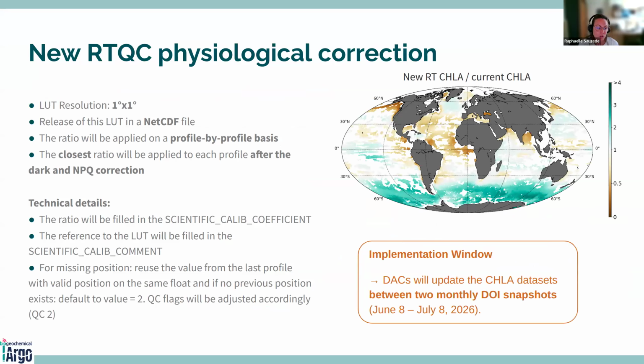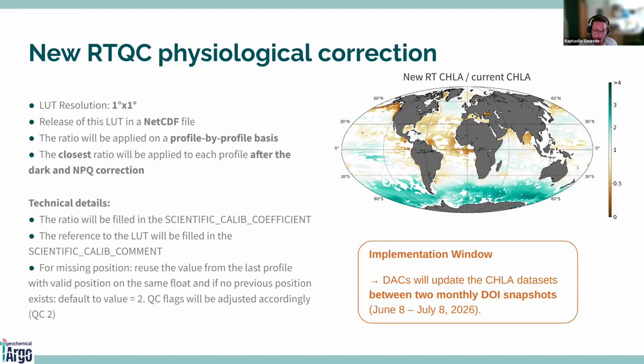So this lookup table, as we called it, has a resolution of 1 degree per 1 degree. You can find the NetCDF file in the SINUE repository. The ratio will be applied on a profile by profile basis along the float time series, and the closest ratio will be applied to each profile after the dark and NPQ will be